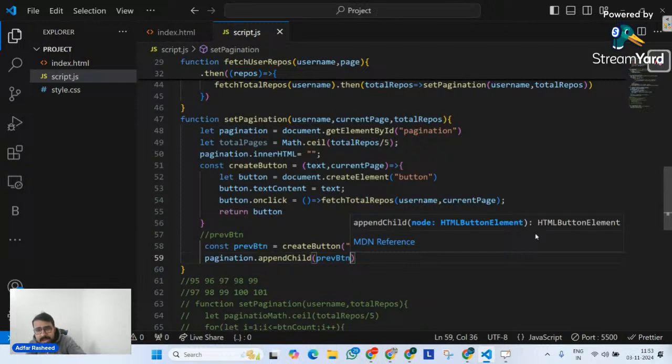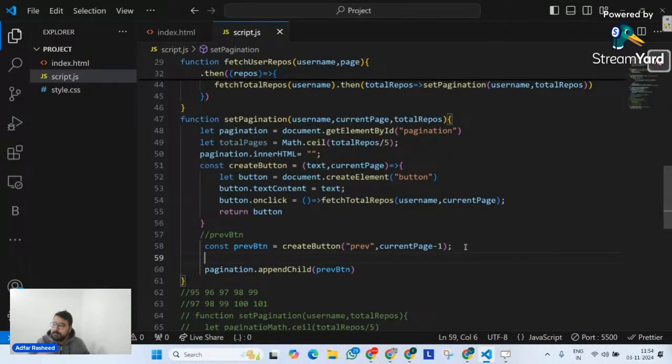Up to what time should I be able to click on previous? If my current page is 1, should I be able to click on the previous button? Of course not. I should not be able to click on the previous button if my current page is 1. If my current page is 2, 3, 4, 5, in that case it works.